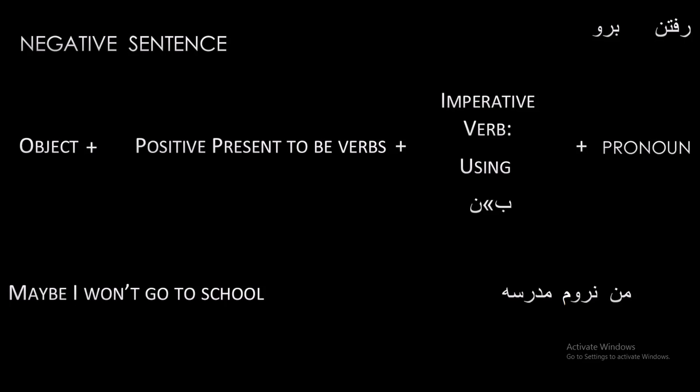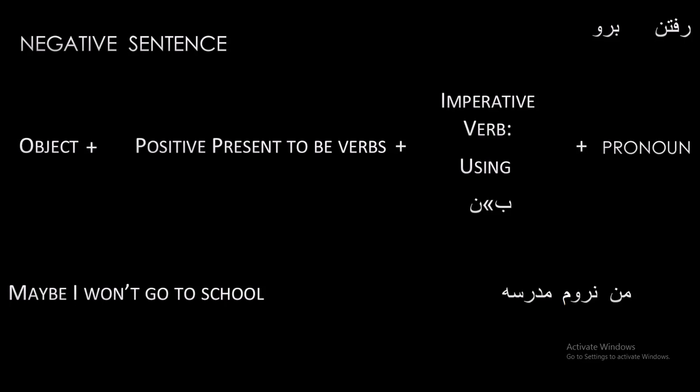But as I said you before, in Persian language people have deleted v of نروم to make its pronunciation easier. And we should use the word that shows our doubt or wish in this type of sentences.